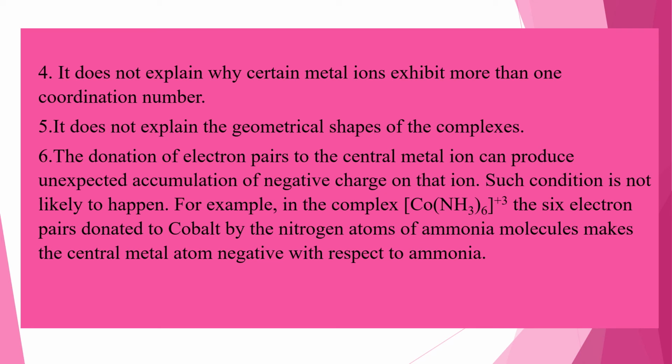If you observe in the complex [Co(NH3)6]3+, there are 6 ammonia molecules, which means 6 electron pairs are donated to cobalt by the nitrogen atoms, the donor atoms of the ammonia molecules. It makes the central metal atom negative with respect to ammonia, and the reason for this is not explained by Sidgwick theory. So these are the limitations, or defects, of Sidgwick theory.